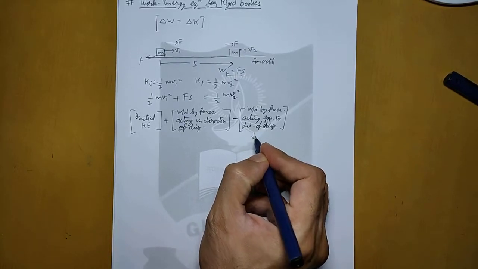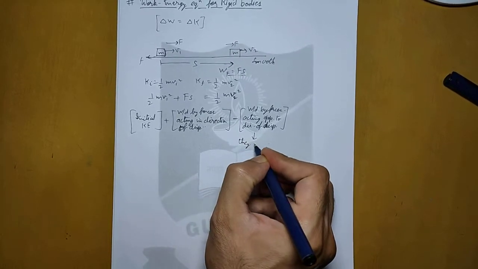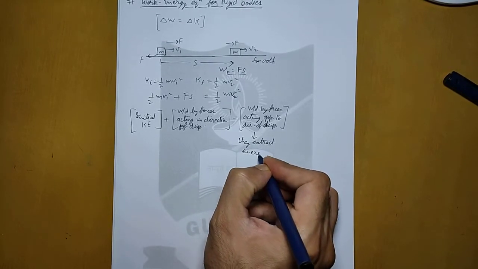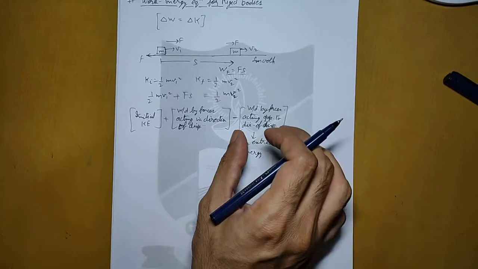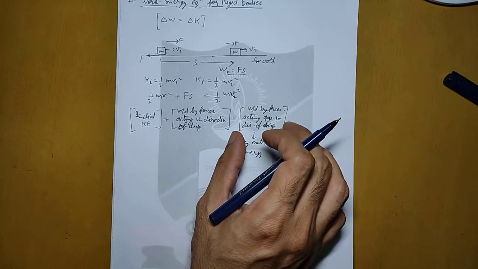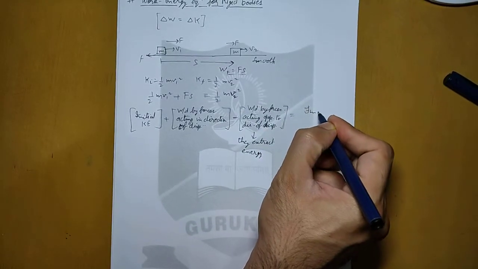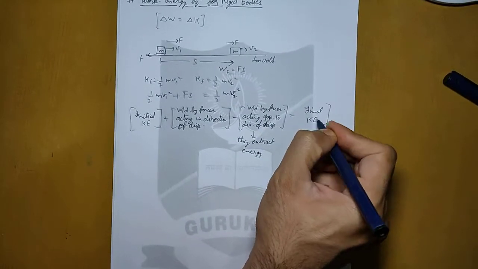And why are they subtracted? Because these kind of negative work done extract energy. So this will be subtracted. If there is any such work done in this system, it will be subtracted, and as a result we will get the final kinetic energy of the system.